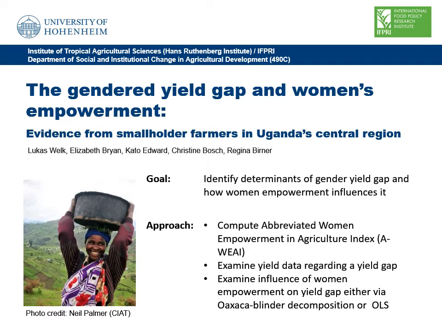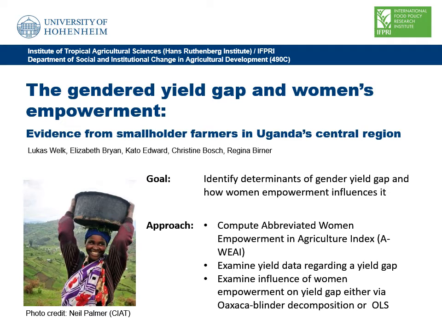In the frame of this project, a holistic quantitative household survey was conducted in the central region of Uganda. This study is based on the quantitative data obtained from that survey. Our goal was to identify the determinants of the gender yield gap and how women empowerment influences it.